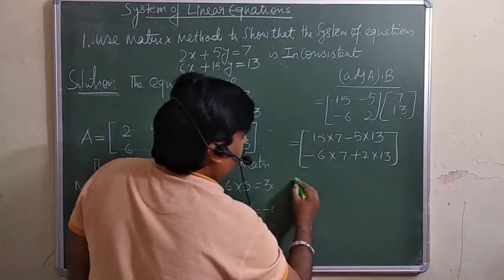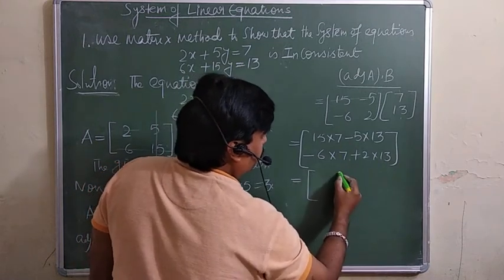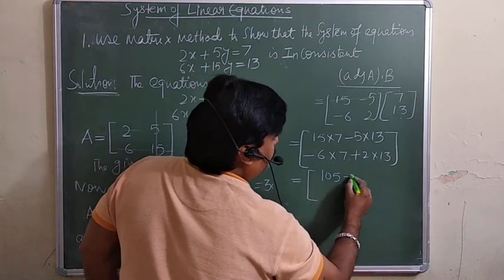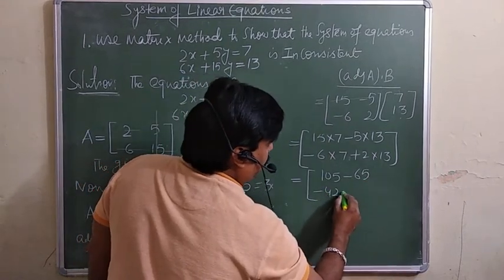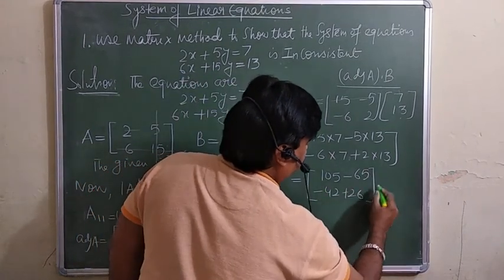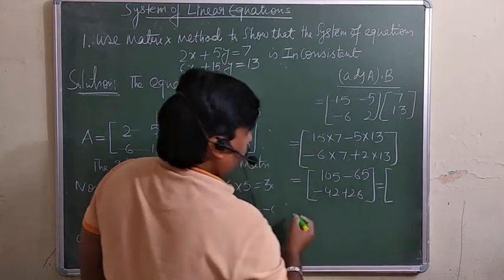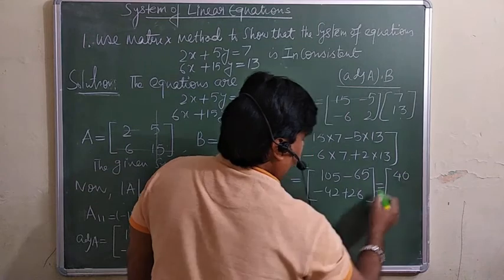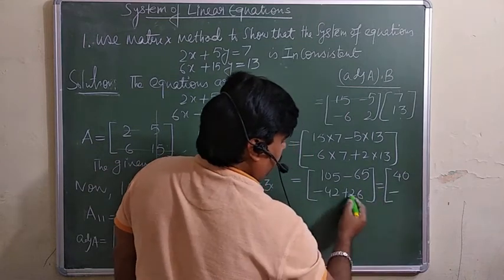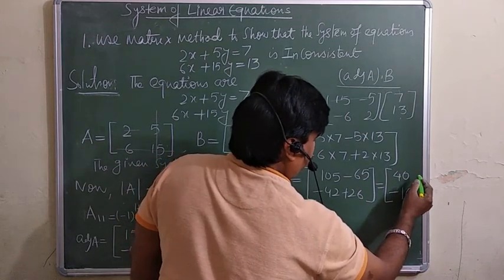So what you will get here is 105 minus 65, and minus 42 plus 26. You will subtract, so here is 40 and this is minus 16.